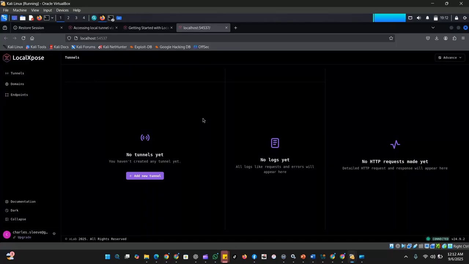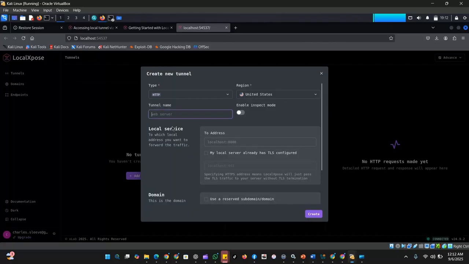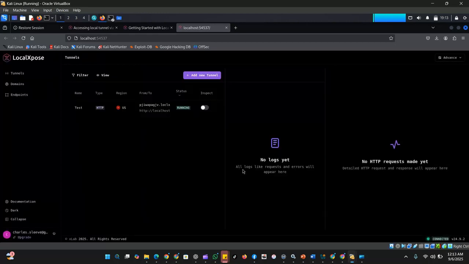This is where it loads you to. So from here, you can now add new tunnel. Click on add new tunnel. Give it a tunnel name. This can be anything. We're calling this one test. And then click on create. This shows that our tunnel has been created and it's running.